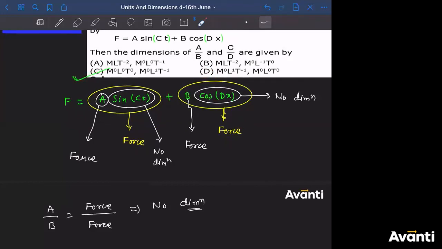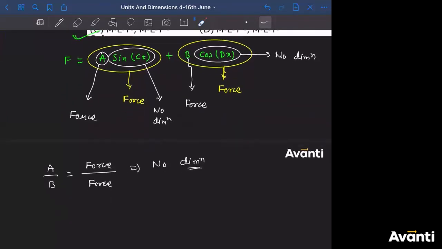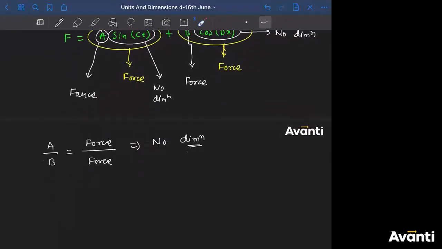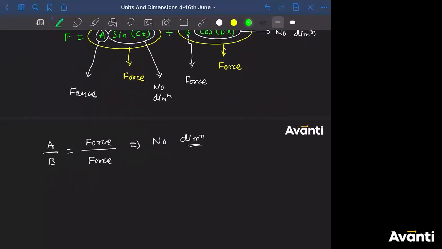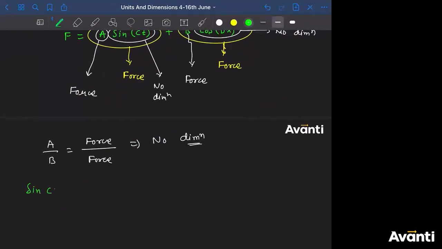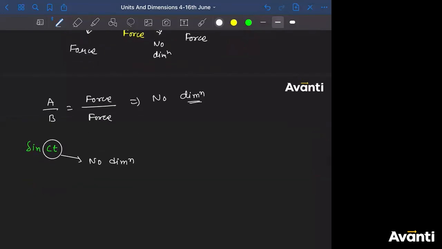But let us try to find out the C by D ratio also to understand it properly. Tell me what will be the dimension for C. So as I have got to know that sine CT is what? Dimensionless. In this one, can I say CT will also be a dimensionless number? Because sine of an angle does not have any dimension, right? So no dimension. If C into T has no dimension, T is time.